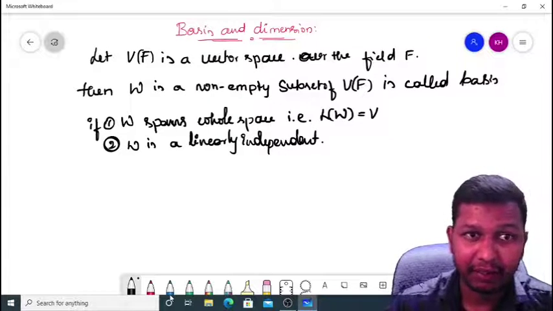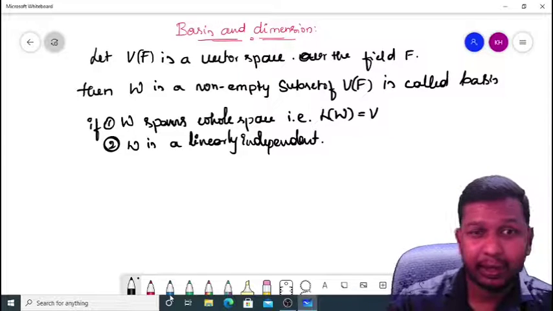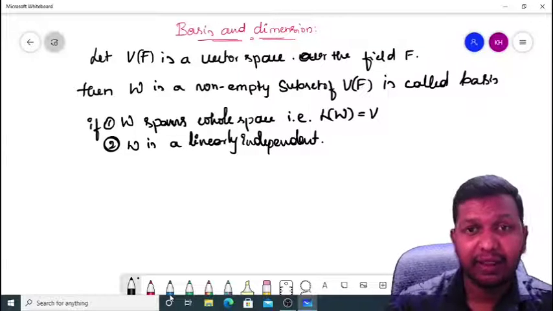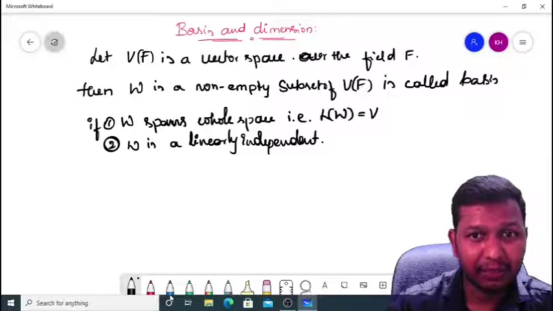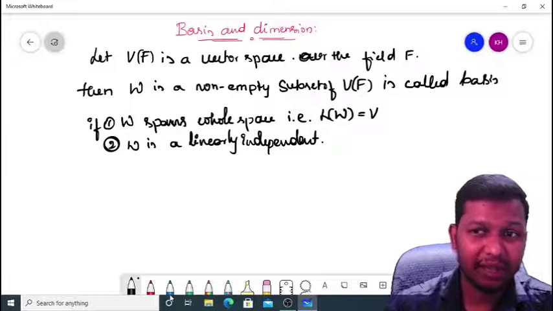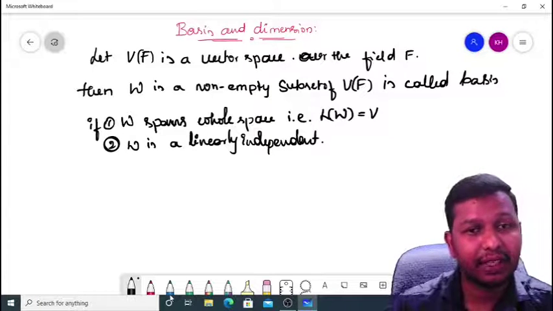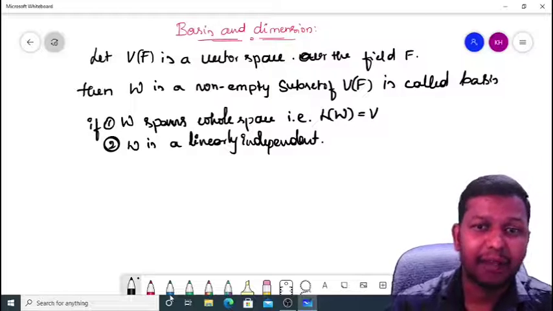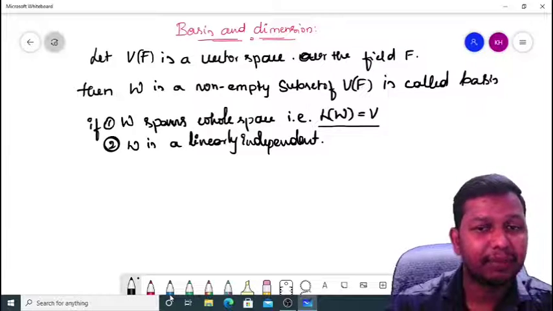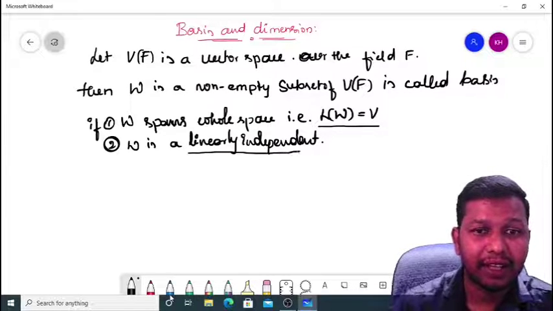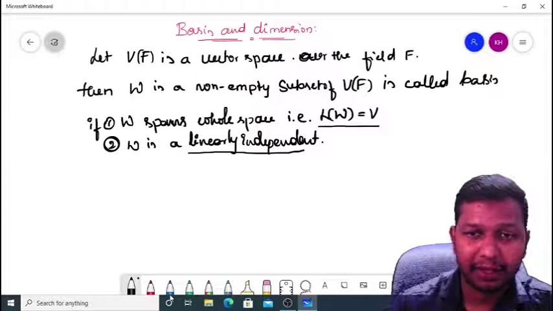So once again I repeat, a non-empty subset of a vector space is called a basis of the vector space if it spans the complete space and it is linearly independent.